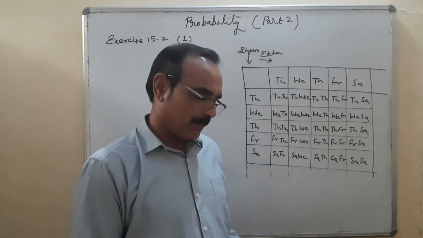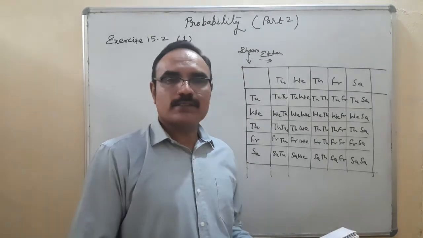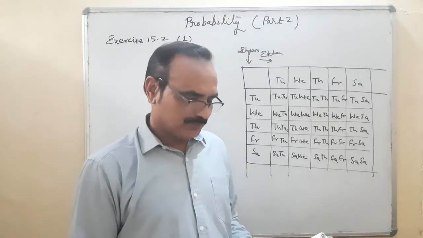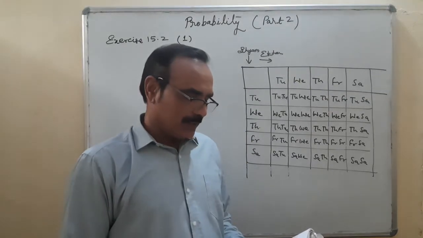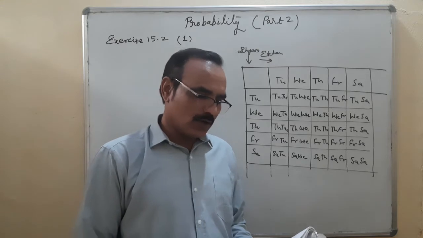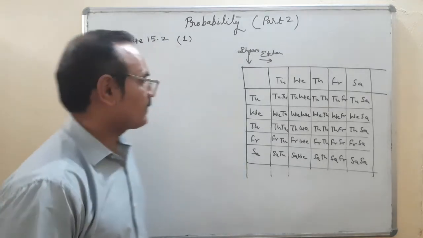Now you will see that the solution is very simple. What is the probability that both will visit the shop on the same day?